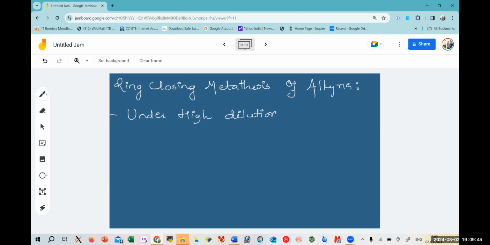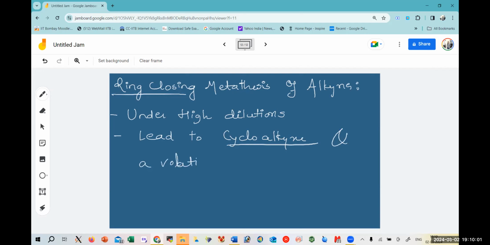It has to be under high dilutions. And this leads to formation of a cycloalkyne. The side product would be a volatile open alkyne, volatile meaning it could easily be evaporated. So that goes away. So ring closing would lead to a cyclic alkyne and an open alkyne.